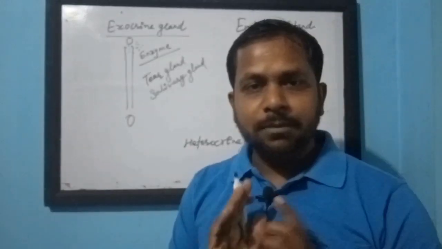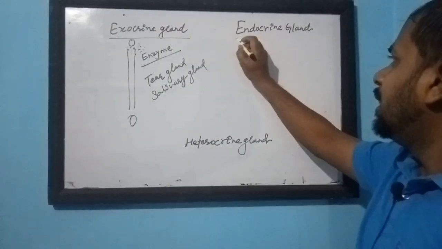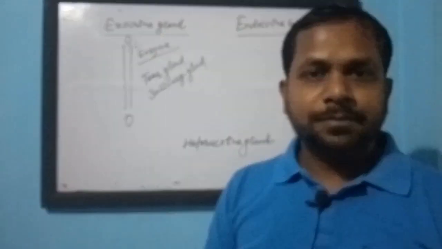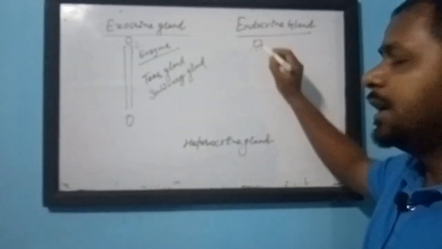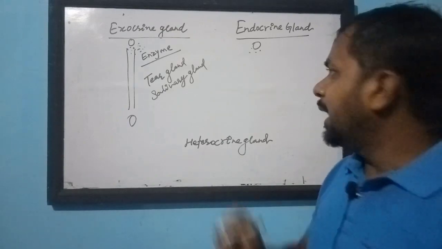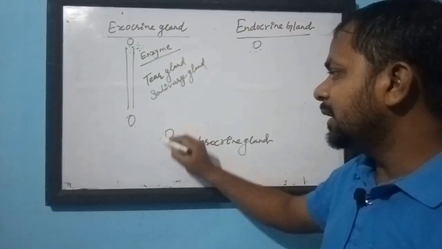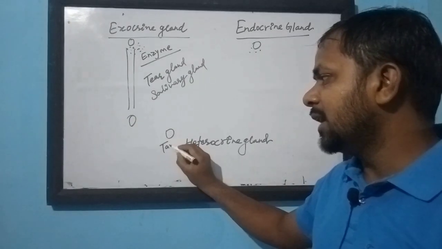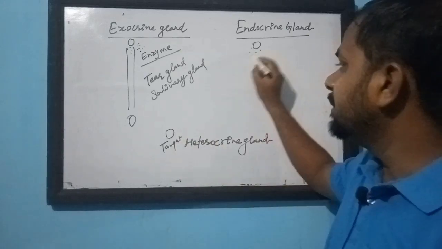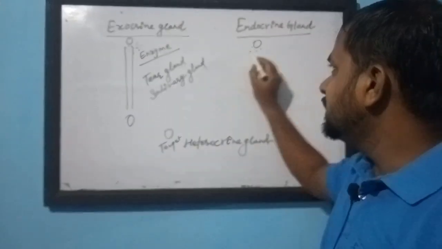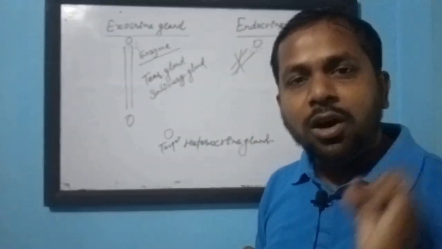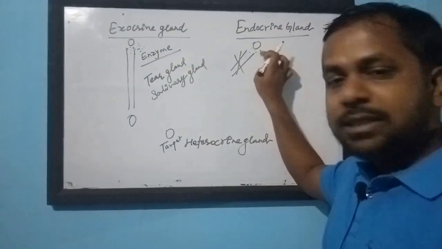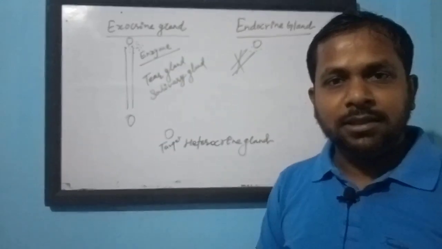Similarly, endocrine glands. Suppose this is a gland, they are producing the chemicals required for our body, and suppose this chemical has the target at this site. Then how is this chemical transported here? These glands do not have their own duct, they do not have their own pipe to transport this chemical to the target.